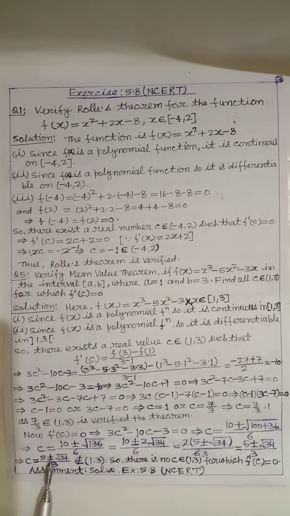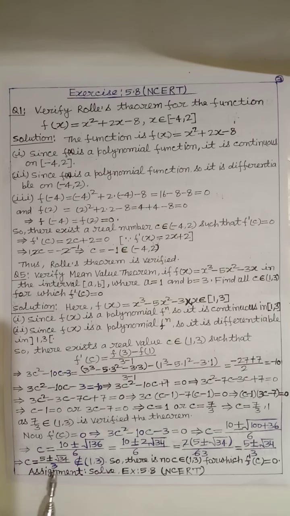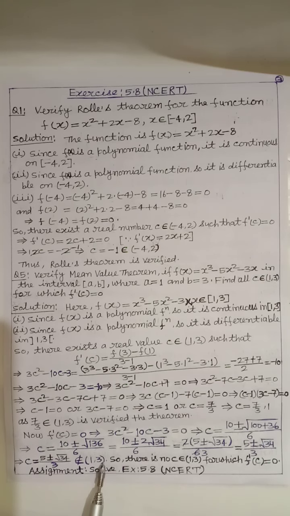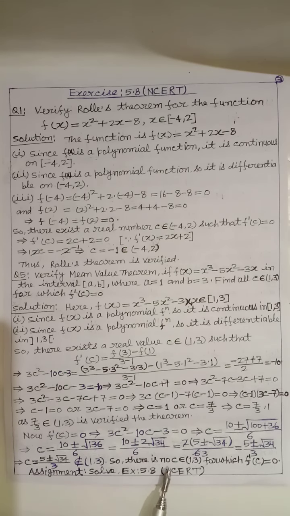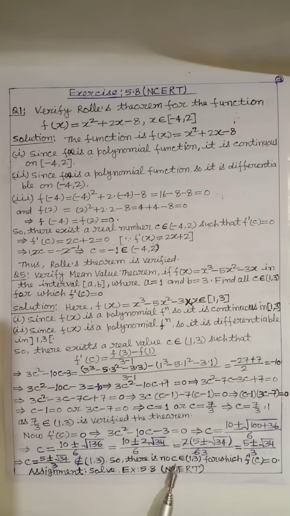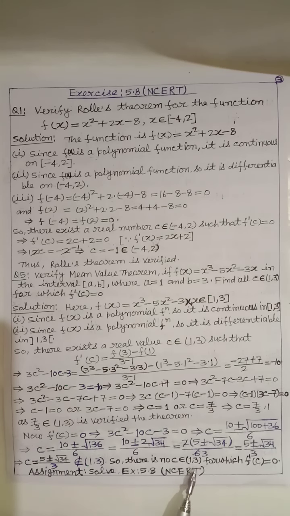If we take the minus value, in that case we get a negative value, 5 minus sqrt(34) over 3, so c is less than 0, which also does not belong to the open interval (1, 3). So there is no c belonging to the open interval (1, 3) for which f'(c) = 0.